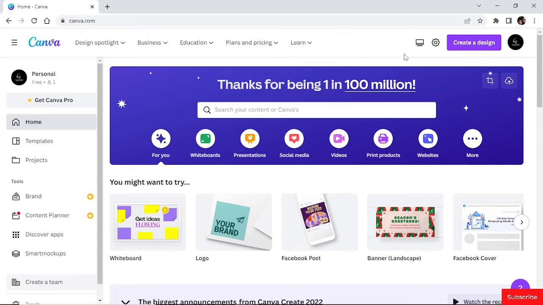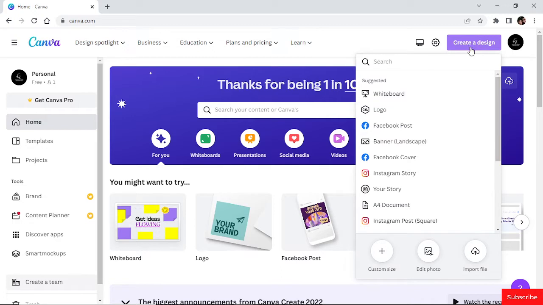So for that, we need to go to the website first from our browser. And if you are using a mobile phone, then you can also download the application from the App Store or from the Play Store. So starting off, once you are in the website, you need to click create a design first, then add photo. Click here, add photo.